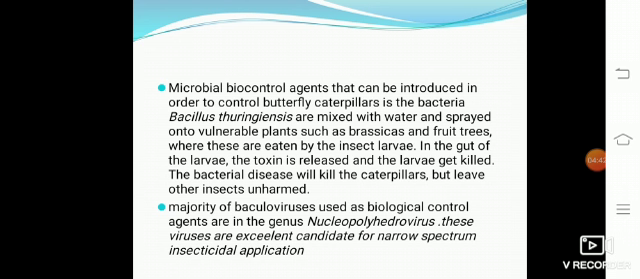For example, baculoviruses are pathogens that attack insects and other arthropods. The majority of baculoviruses used as biological control agents are in the genus nucleopolyhedrovirus. These viruses are used as insecticidal applications and have no negative impact on other animals. This is desirable when beneficial insects are conserved to aid in an overall integrated pest management program or used in ecologically sensitive areas.